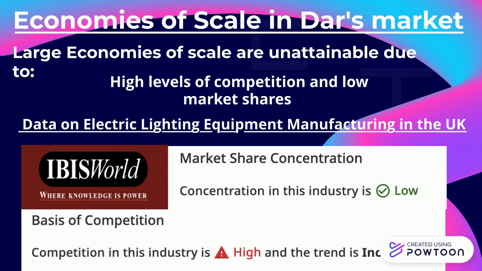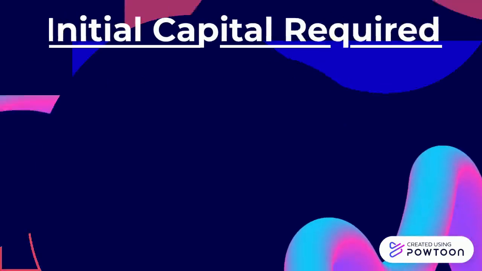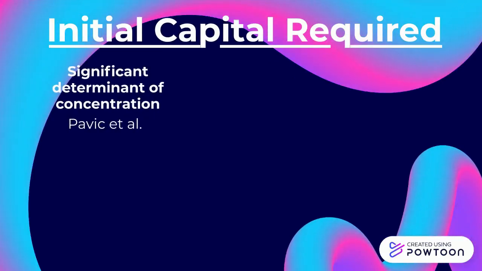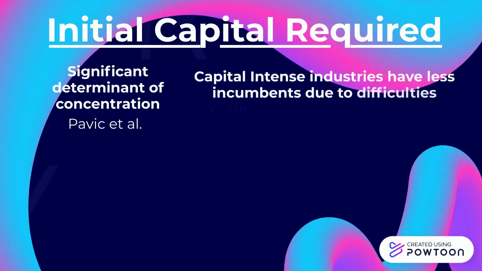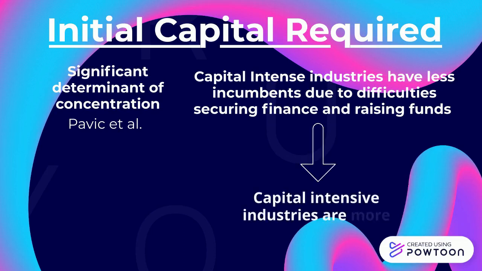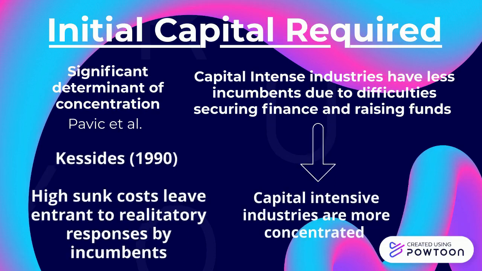Required initial capital is another reason. There is a level of capital that is required by a firm to enter the market and operate. This can be a significant determinant of concentration. Industries that require significant volumes of capital will often have fewer incumbents due to the difficulty in securing finance and raising funds to invest in the expensive capital. Therefore, capital-intensive industries will typically be more concentrated.